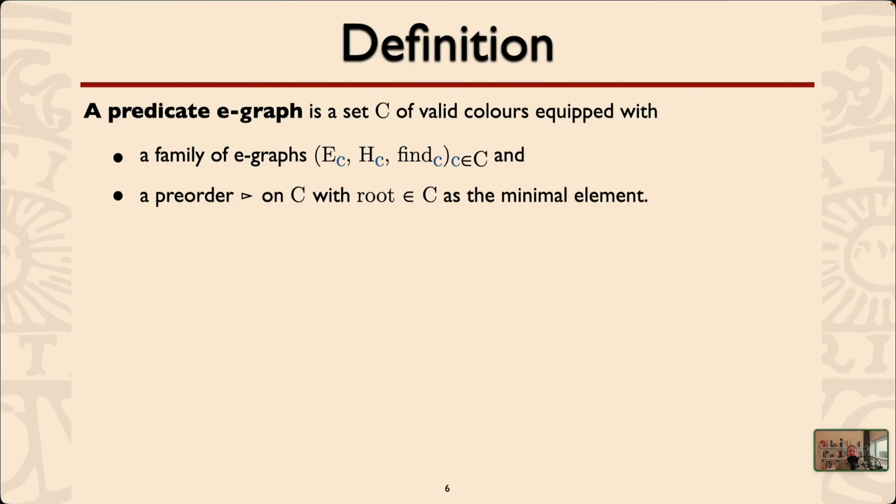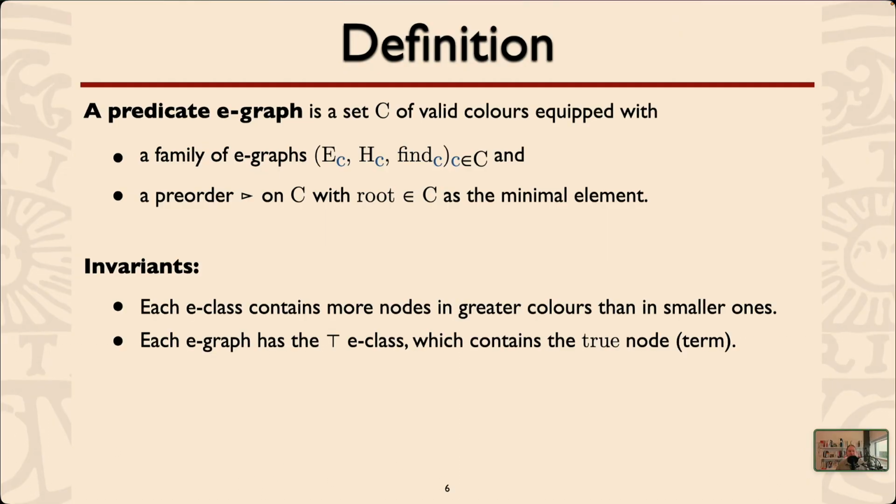So what does the formal definition look like? Well, a predicate E-graph is a set of valid colors. We have a family of E-graphs, one for each color as before. And instead of the parent relation, we have a preorder on the colors, where root is the minimal element. It's furthest to the right in this preorder.